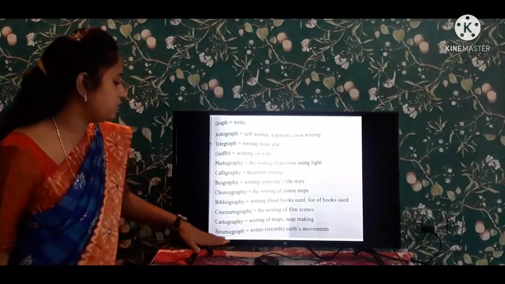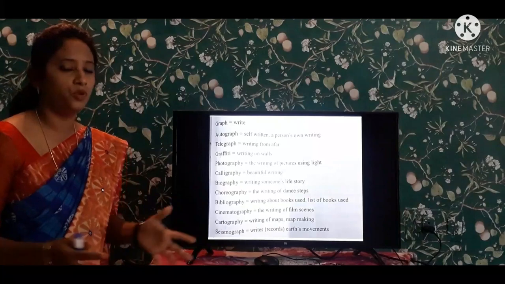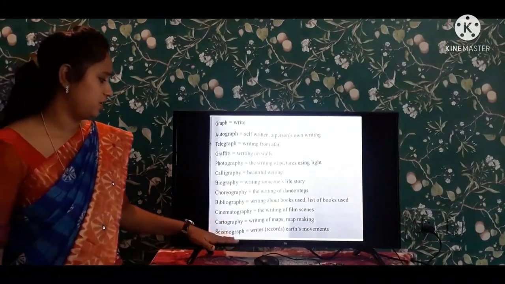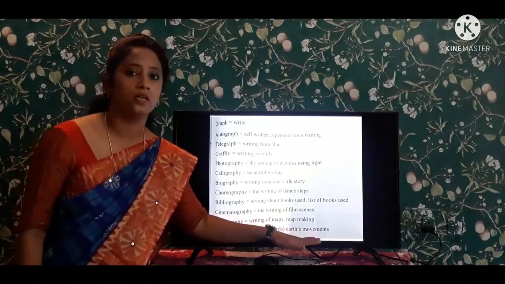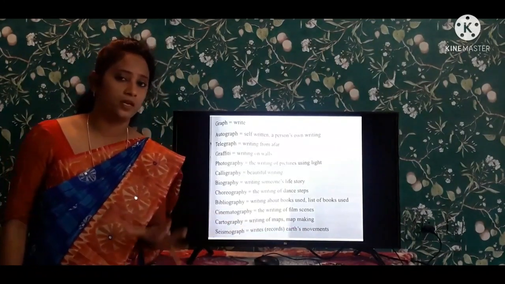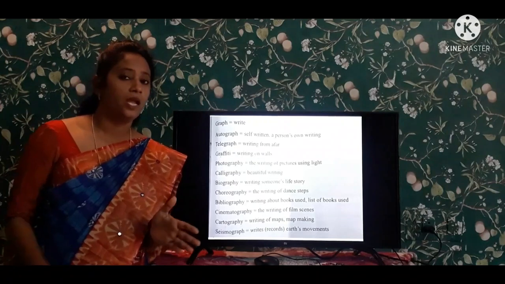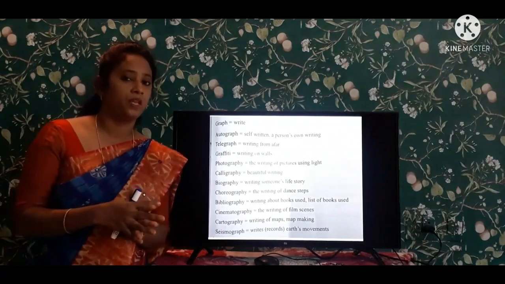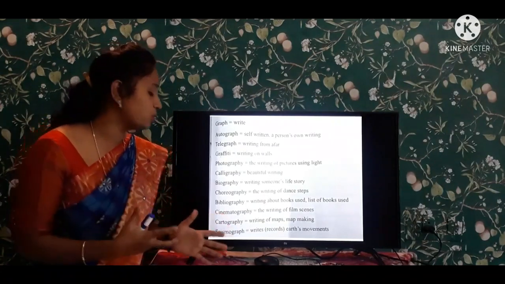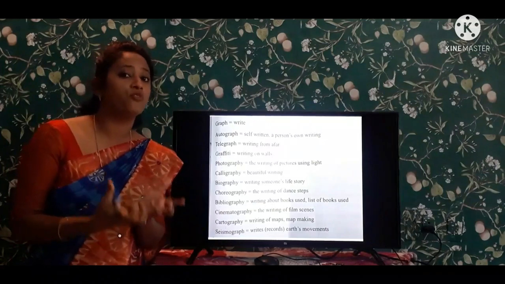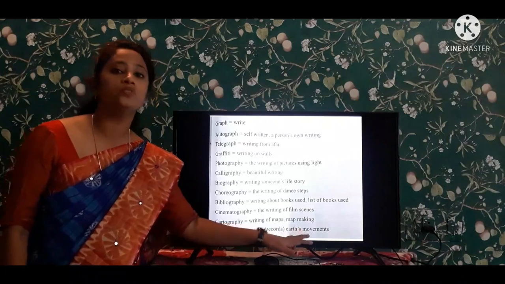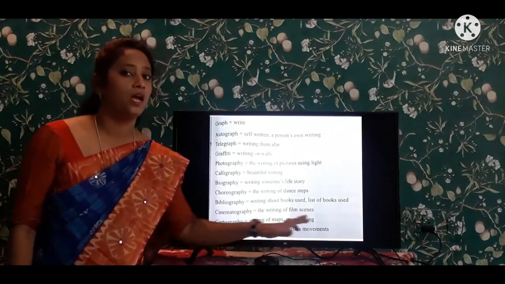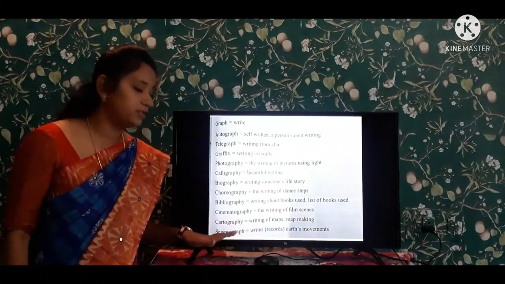Next one is seismograph. Seismograph means it is a device which records the earth movement. If there is an earthquake, it records the force of the earthquake. This is a device which records the movements of the earth. It is known as the seismograph.